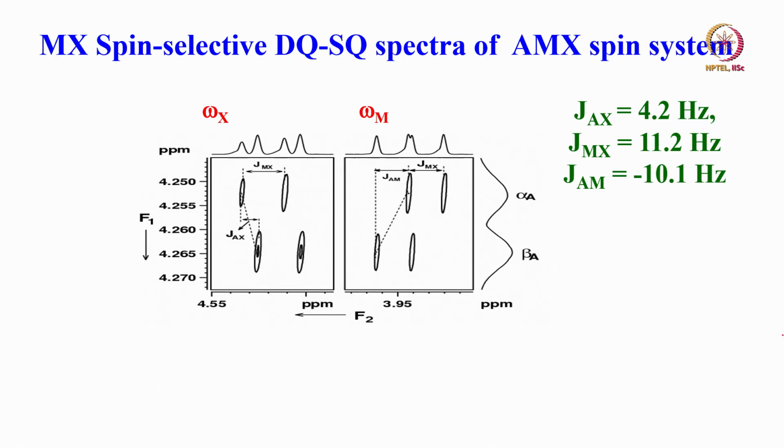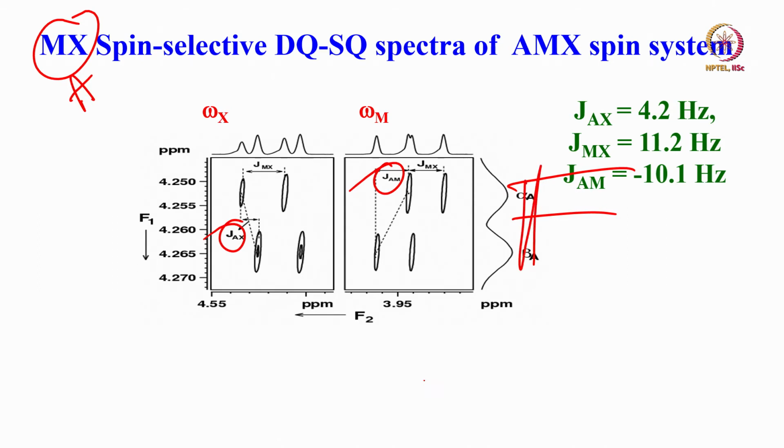When I do the MX selective double quantum, a very interesting thing, I am doing MX. Now, what is the passive spin? A. So, what are the passive couplings here? AX and AM. This is the double quantum dimension, the tilt of the displacement we have taken. Now, alpha and beta components get separated out because of the spin state selection. This corresponds to the alpha spin state, this corresponds to the beta spin state.